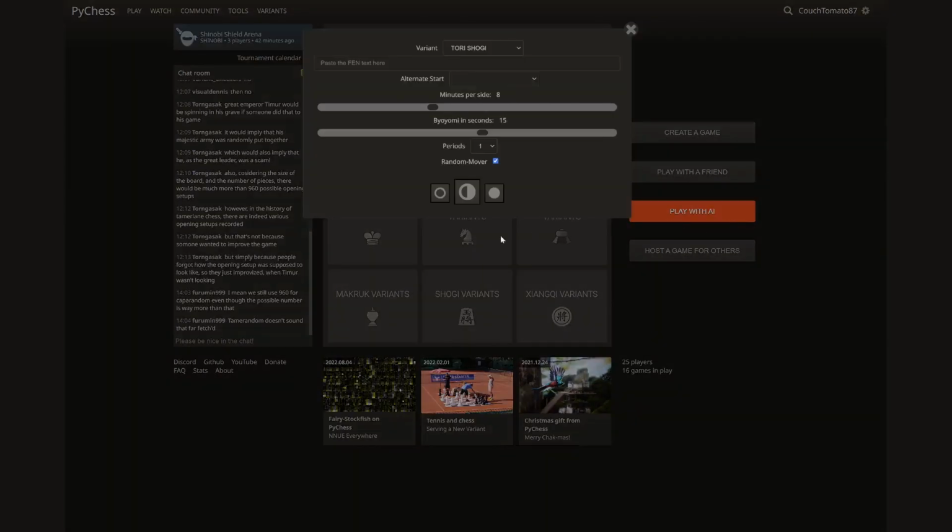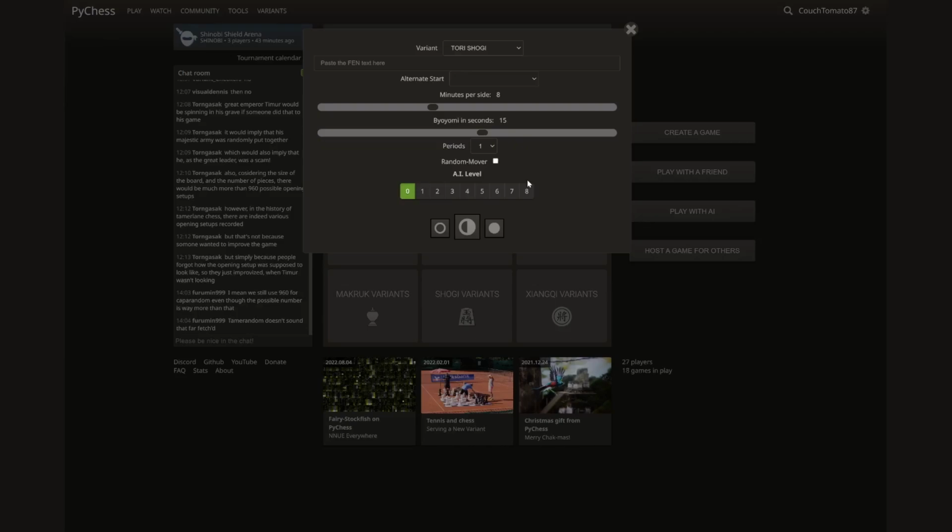Anyways, let's go back. So creating a game with AI, I'm gonna turn off random mover. And our AI on this site uses Fairy Stockfish, which is a highly advanced engine that can support multiple variants. It's created by UBDIP or IanFab. And here on PyChess, you get to select a certain level of difficulty for Fairy Stockfish, with 0 basically being very close to random mover, and 8 being the highest level possible. Keep in mind that even though 8 is the highest level for the AI, it's still not the strongest Fairy Stockfish can play.